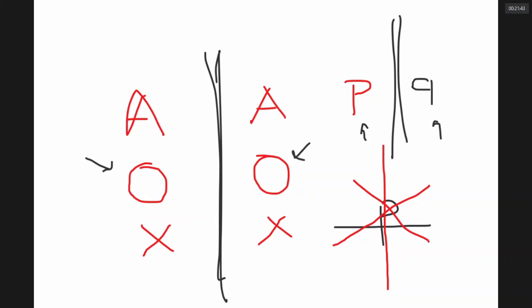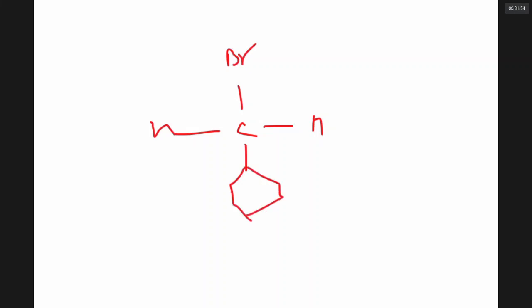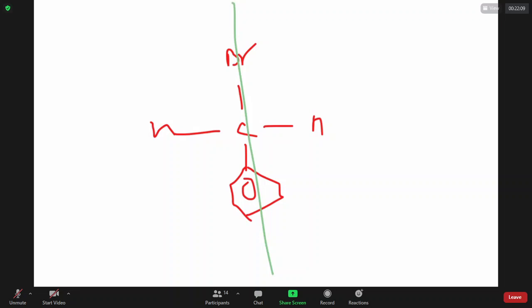Now, if I'm looking at the benzyl bromide in our example, sir, can I cut it into two equal parts through any plane? If I cut it here, it will be two equal parts. Yes or no? Yes. Of course, if you cut like this, it is not equal parts.